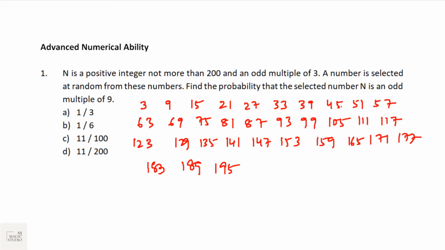Counting them, there are 33 outcomes for n. A number is selected at random from these, that means the denominator is 33.